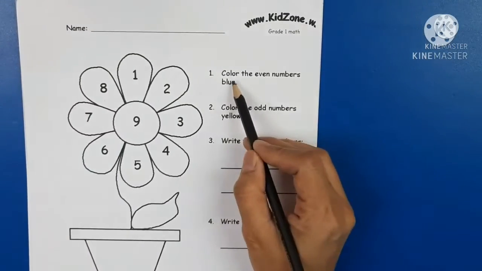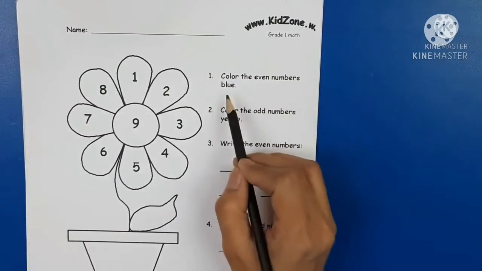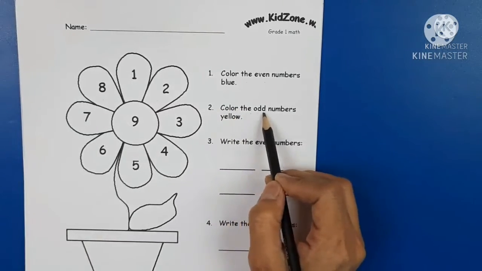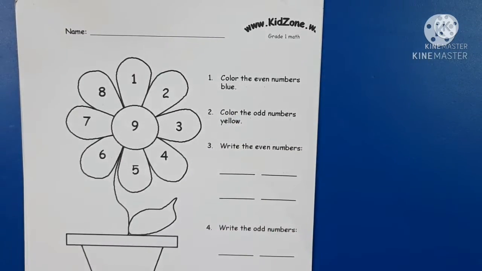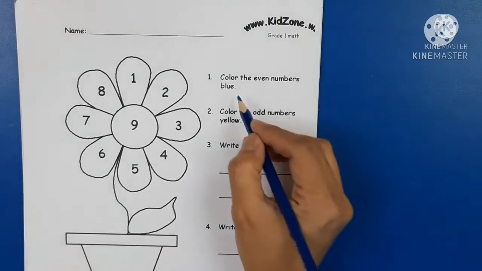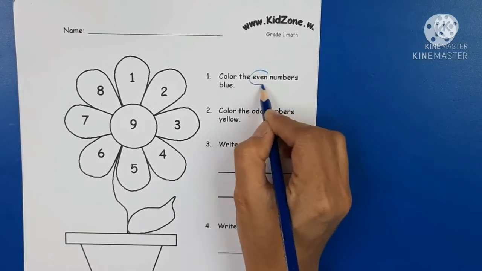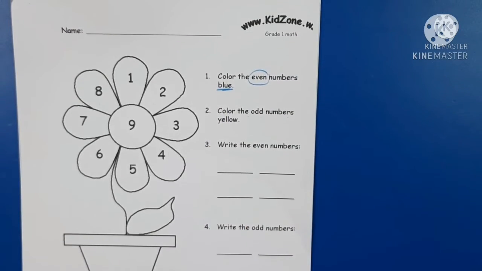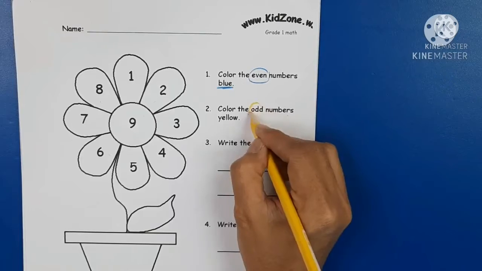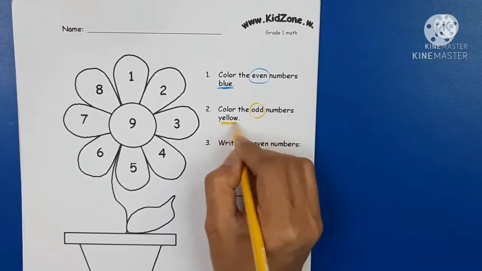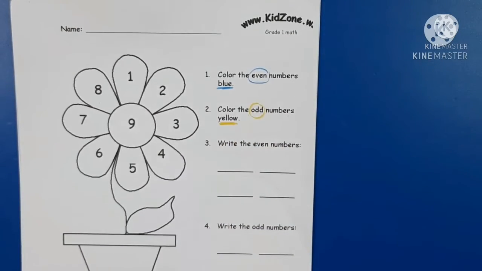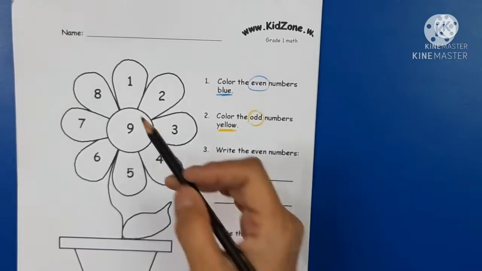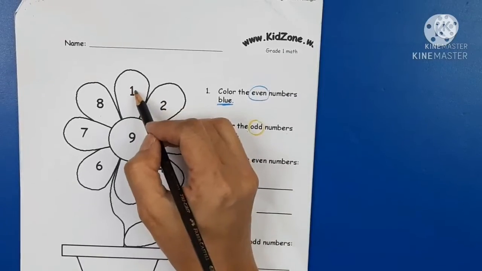Number 1, color the even numbers blue. Number 2, color the odd numbers yellow. So we are going to color even numbers in blue and odd numbers in yellow. Right? Okay, let's try. Let's take the first number, number 1.